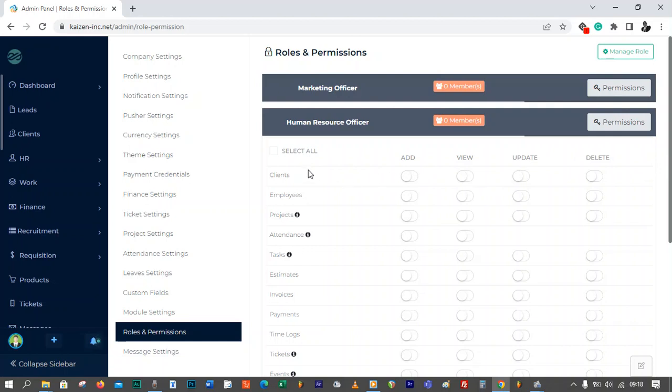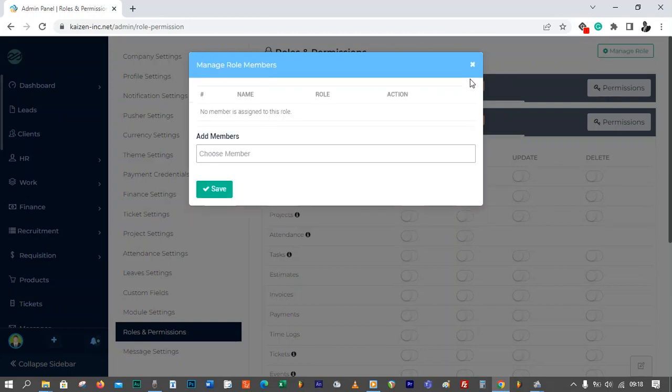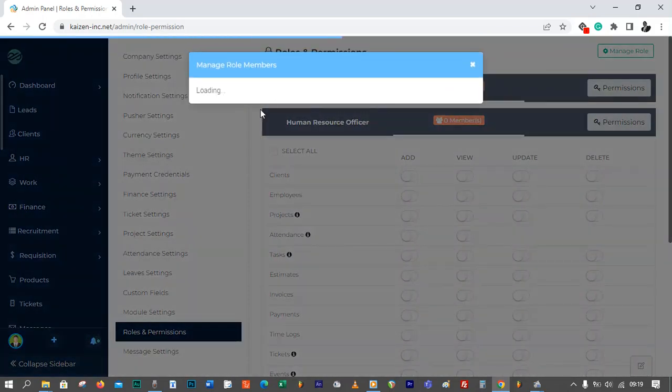So I'll just leave it here for now and start adding members to the first group, the marketing officer. Sorry, this is the human resource officer and this is the marketing officer. When you want to add people to that role with those permissions that you have specified, I'll take it slow, you come here on members and start adding members.